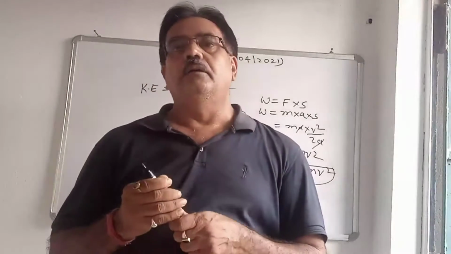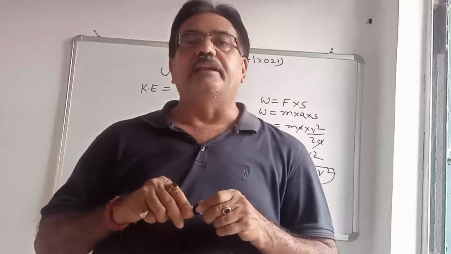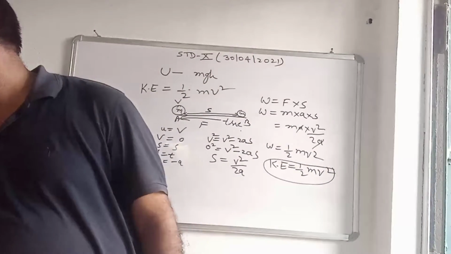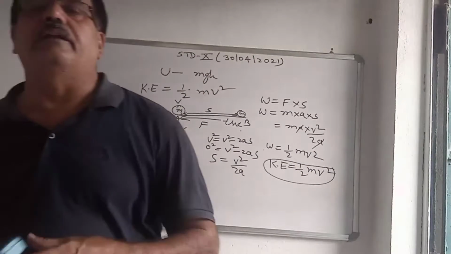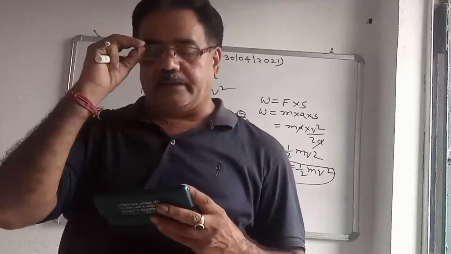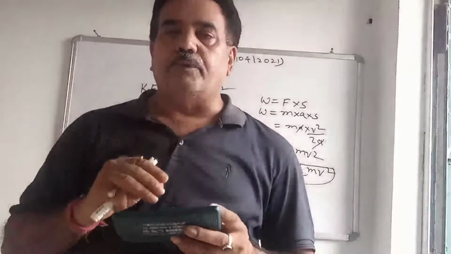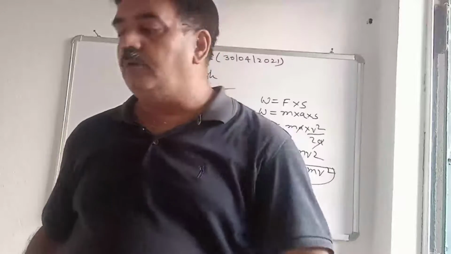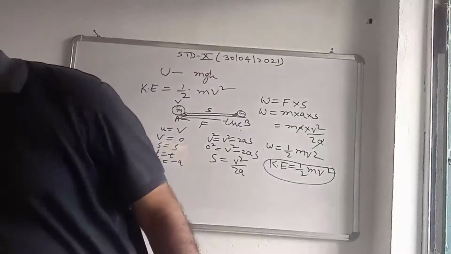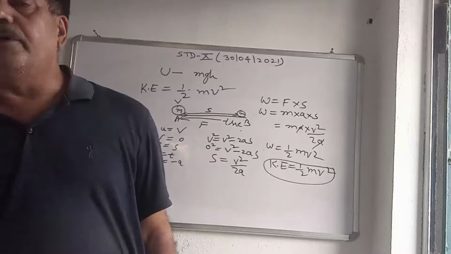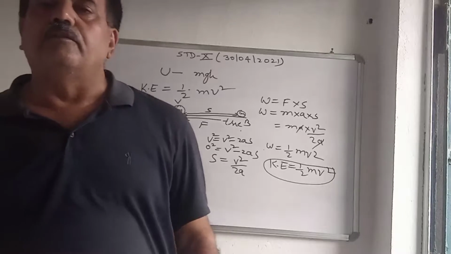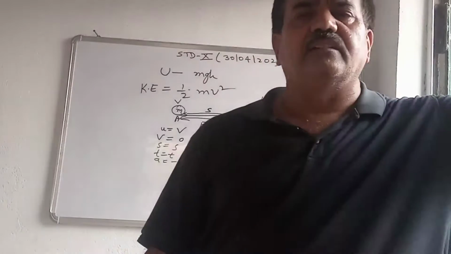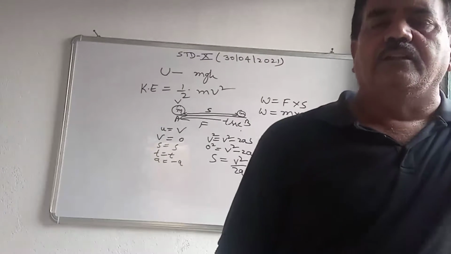So this is mechanical energy, potential energy and kinetic energy. What is mechanical energy? The sum of potential energy and kinetic energy is known as the mechanical energy. Potential energy formula is mgh, and kinetic energy is half mv square. So if any body has kinetic energy, it means the body is in motion, then the body possesses energy, that is kinetic energy.